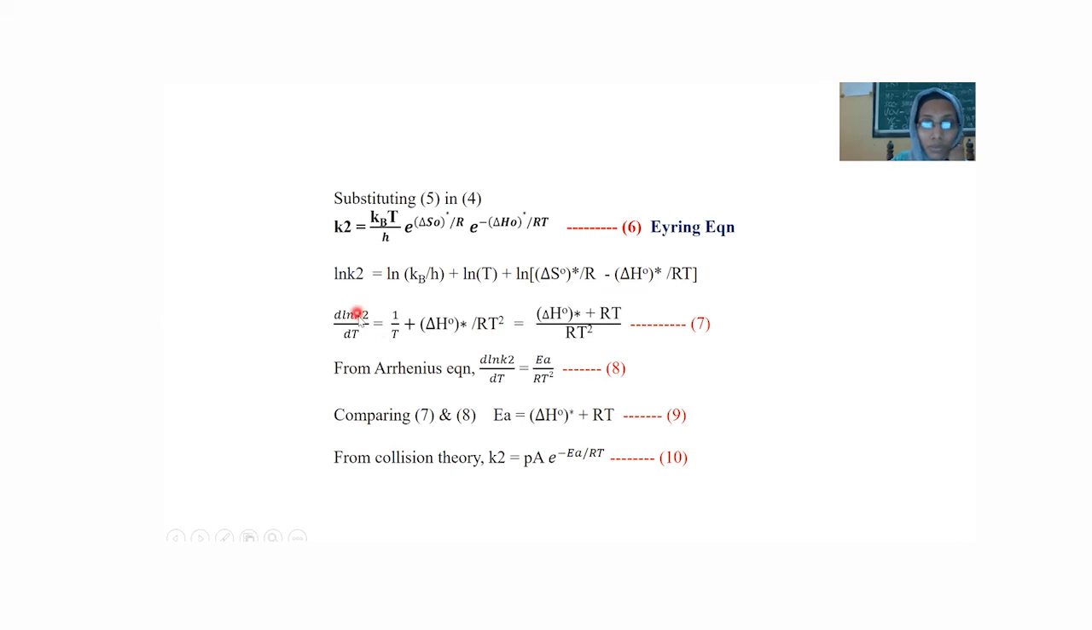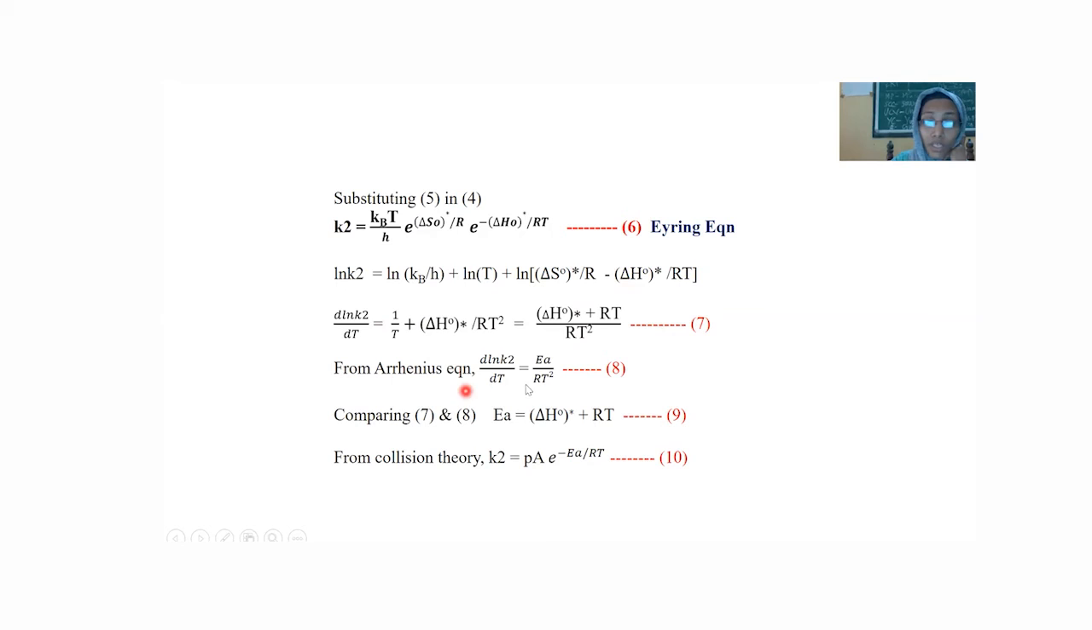So d by dT of ln K2 is equal to 1 by T plus delta H0 star divided by RT square. Taking RT square as the LCM, we get delta H0 star plus RT divided by RT square. This gives equation number 7. That is, d by dT of ln K2.